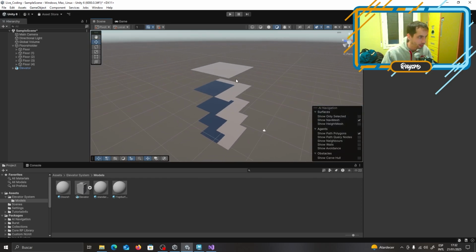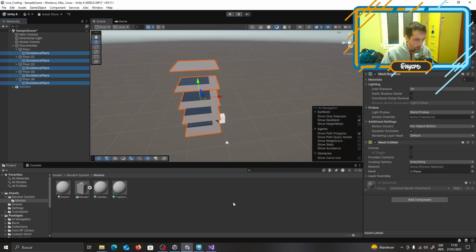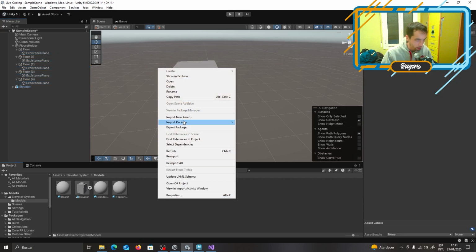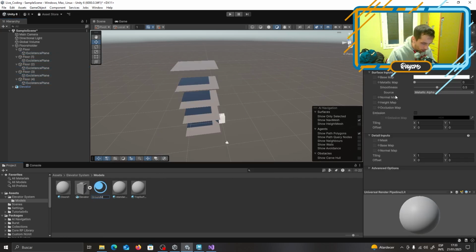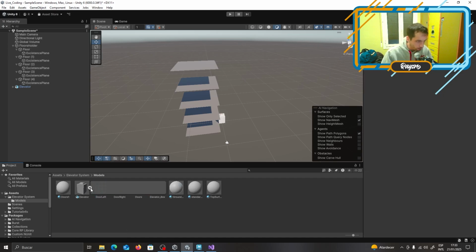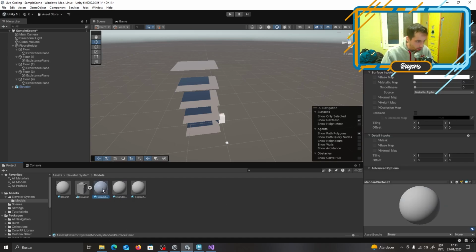Oh my god, this is awful. Get me a good material. Come on. Create material, ground material. So let's get the ground material going here and here and here and here and here.